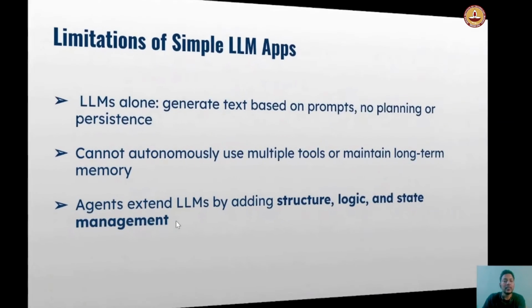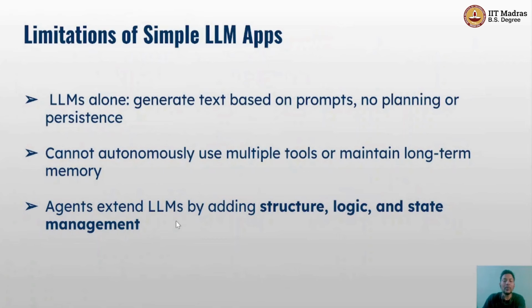Let's talk about the limitations of simple LLM apps. Now you might wonder why we can't just use a traditional LLM for this task. LLMs are amazing at generating text and answering questions, but they have some limitations. They handle single queries well, but cannot plan multi-step reasoning on their own.